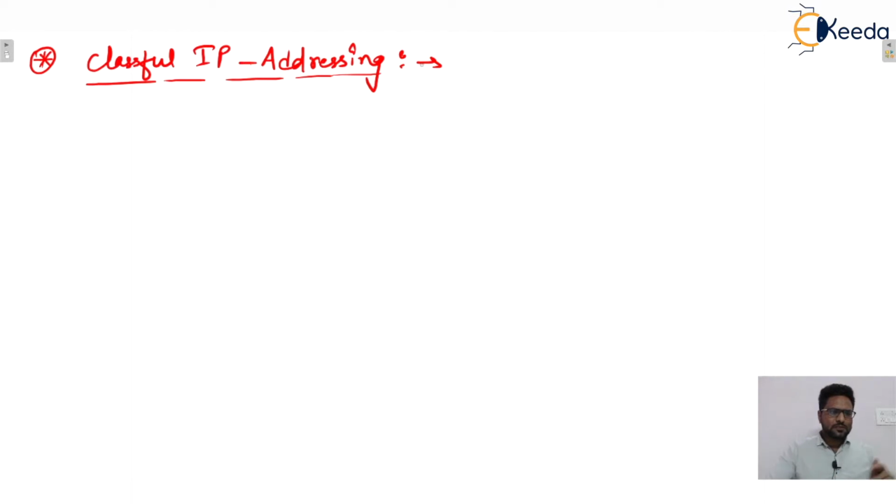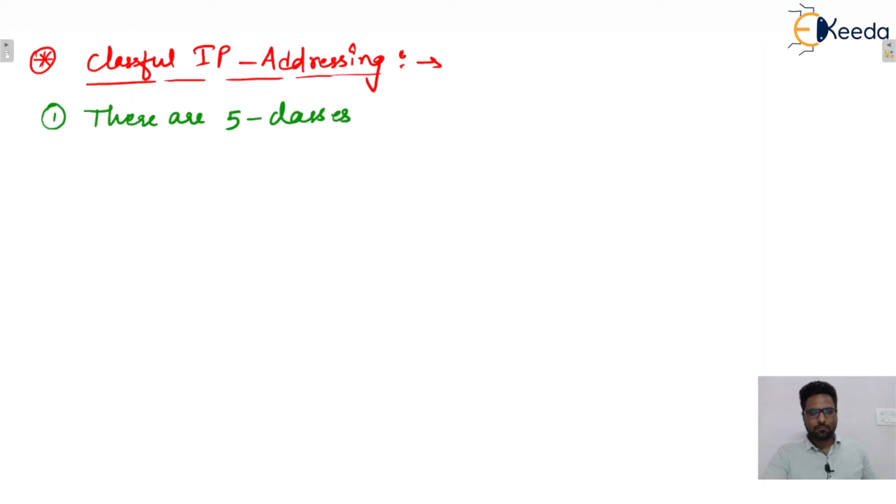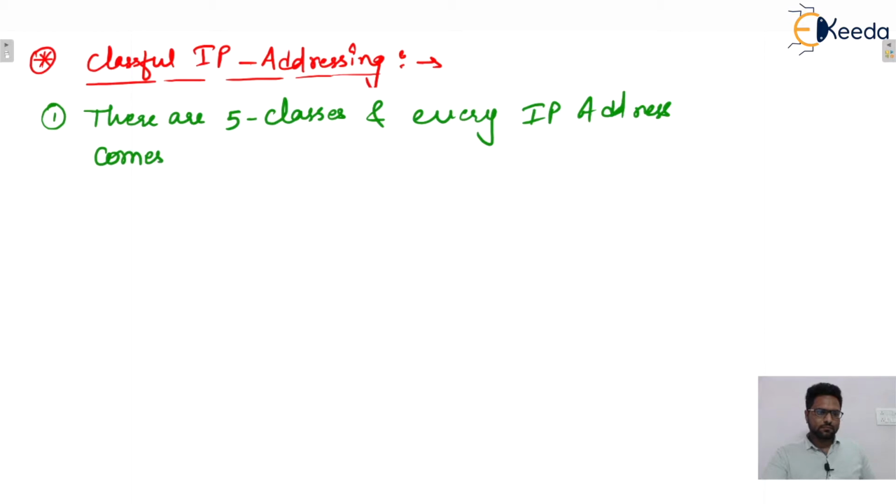So first point you can write down: there are five classes, and every IP address comes under one of these classes.